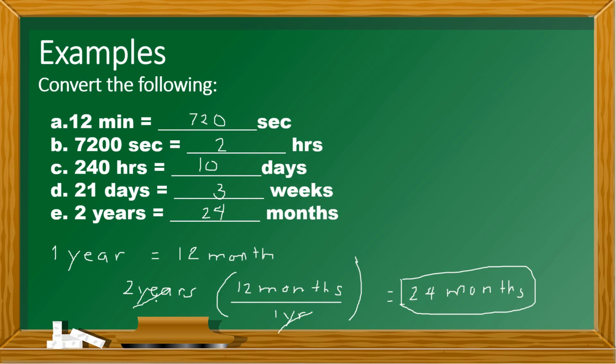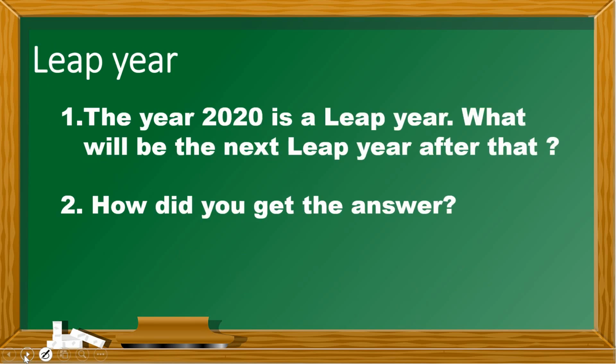All right. So I hope you were able to understand it very well. Let's proceed to the next one. So we have here a leap year. A while ago, I told you that a leap year is a year with an extra day, and it only happens every 4 years. Now, we have here a problem, and it states that the year 2020 is a leap year.